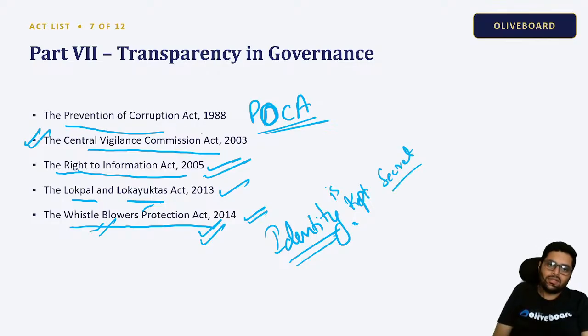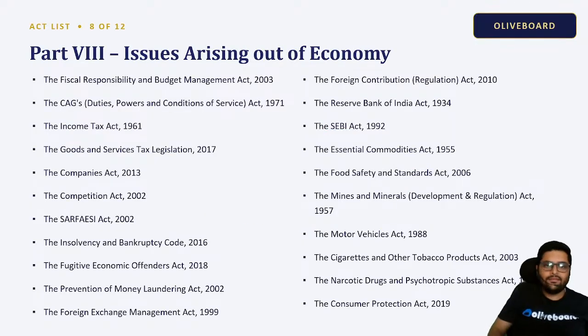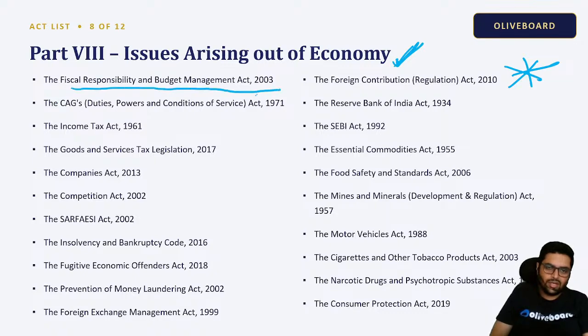For prevention, I told you we have POCA, right? Prevention of Corruption Act. Okay. All good. Then we have so many acts related to economy. Now, this is important for us. This is today's main agenda. The Fiscal Responsibility and Budget Management Act 2003. This gives us targets regarding fiscal deficit, maintaining fiscal deficit.